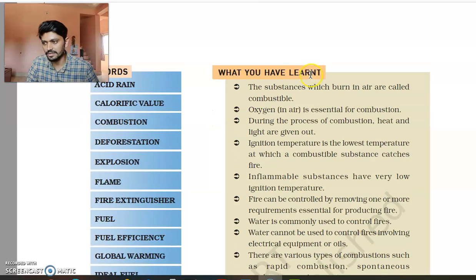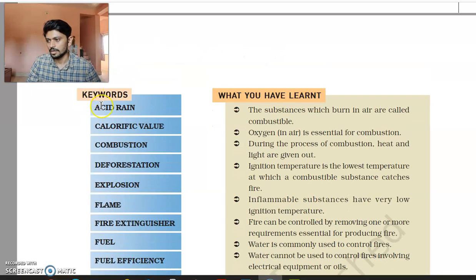Let us have a look at the keywords that we have discussed so far. So we have acid rain. We just discussed acid rain. It happens because of the presence of sulfur dioxide and nitrogen oxides in the atmosphere. Why are they produced? Because we burn fuels like petroleum products, diesel, petrol, etc. They give rise to non-metallic oxides which are acidic in nature and soluble in water. So they get mixed with the water vapor in the clouds above, and when such rain happens, that rain is called acid rain.